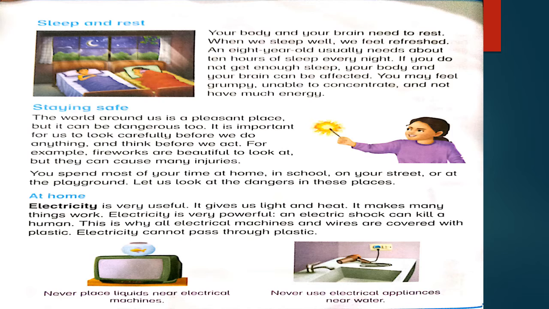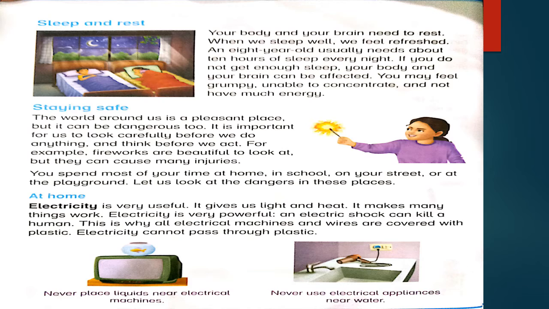Let us look at the dangers in these places. While staying at home, what could be dangerous for you? Let's have a look. Electricity is very useful. It gives us light and heat. It makes many things work. Electricity is very powerful, and electric shock can kill a human. So it is really dangerous to have an electric shock. Keep yourself safe while you are using electricity.